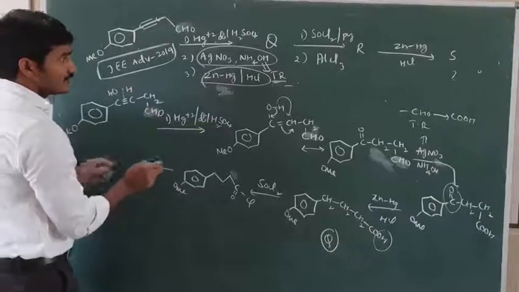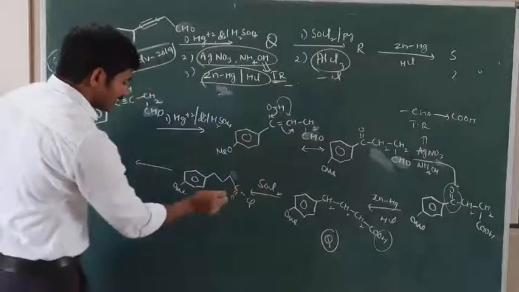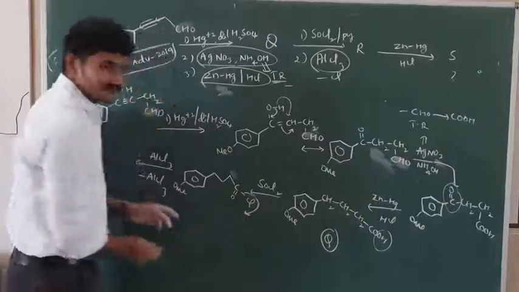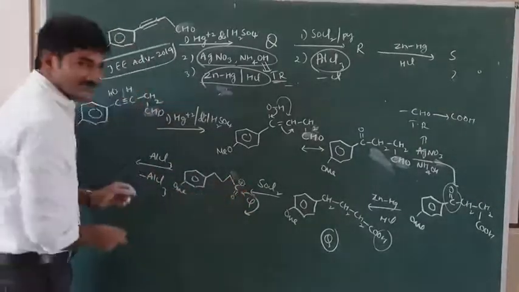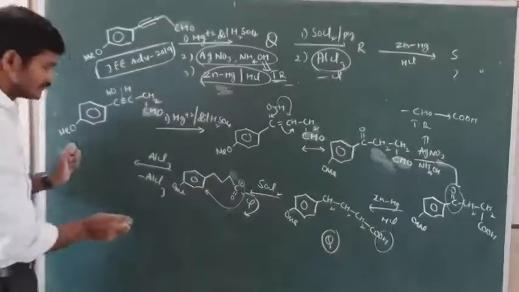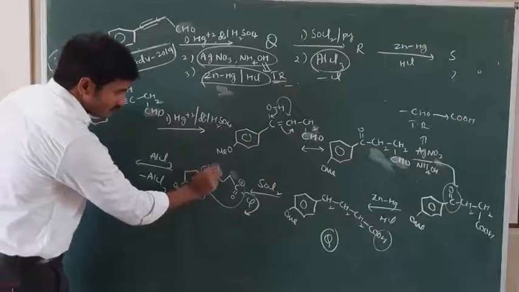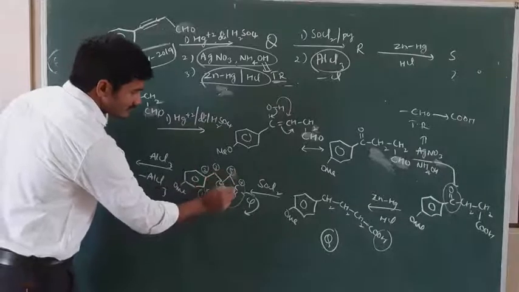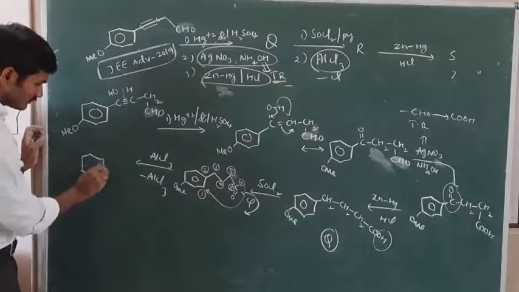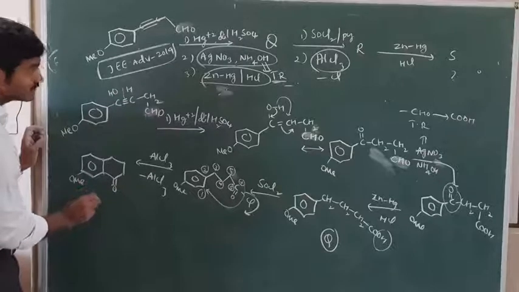Okay. Next is what? AlCl3. AlCl3 can cause elimination of Cl. It is a Lewis acid. It can remove the chlorine as AlCl4 minus. This Cl is completely eliminated as Cl minus. Then it can generate a positive charge here. If it generates a carbocation, this is involved in intramolecular cyclization. So if it undergoes cyclization, 1, 2, 3, 4, 5, 6, these 6 carbons together can form a 6-membered ring here. And we get a C double bond O group here. This is said to be R.